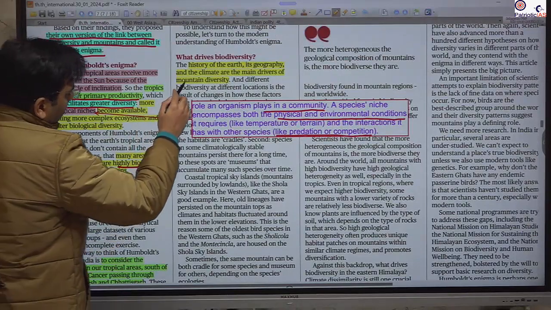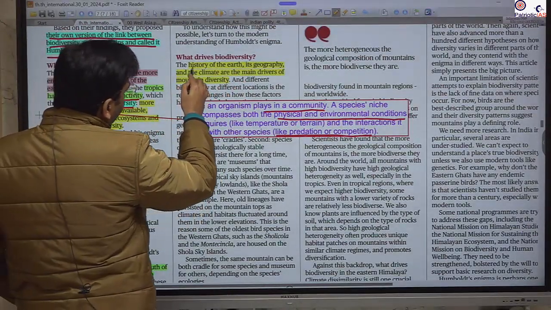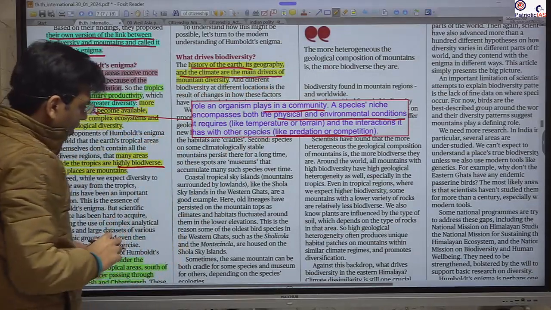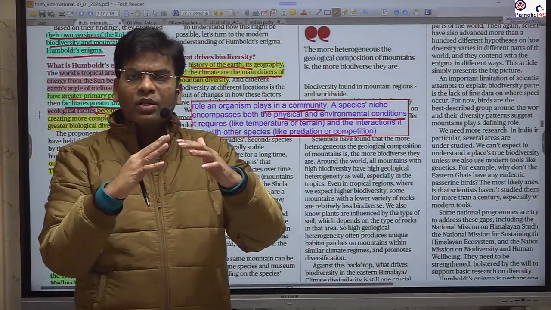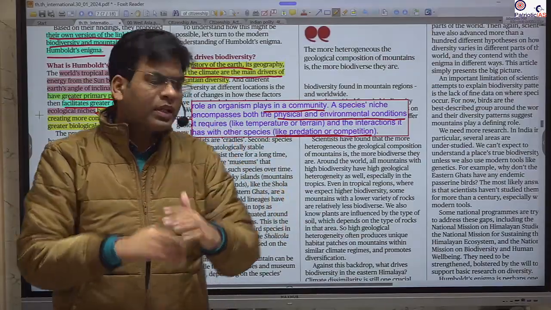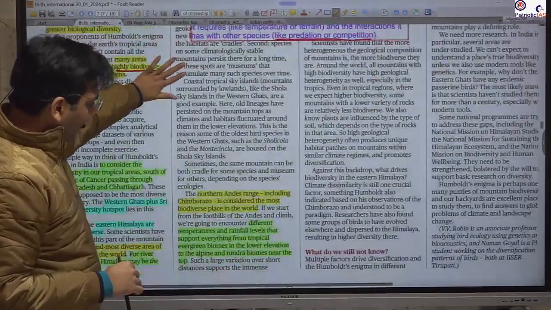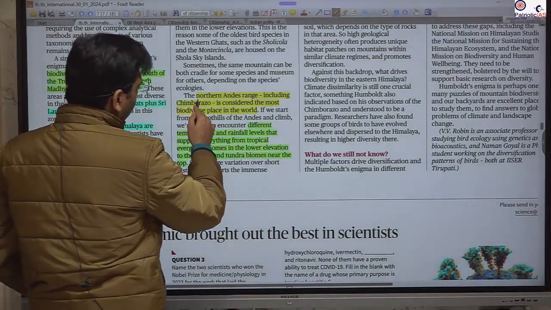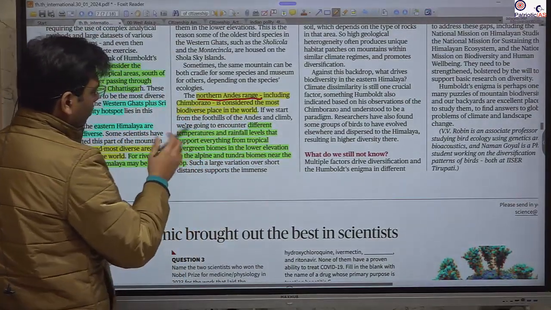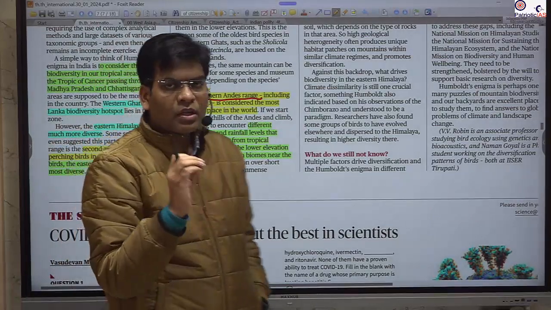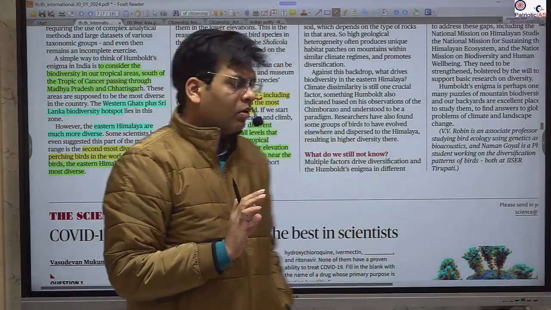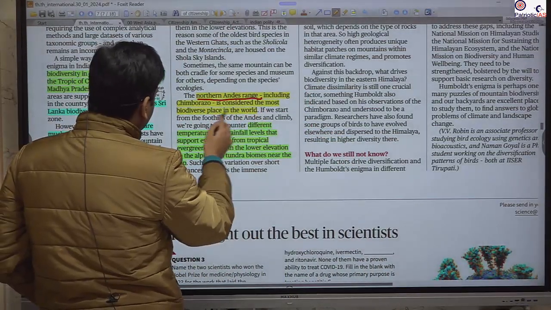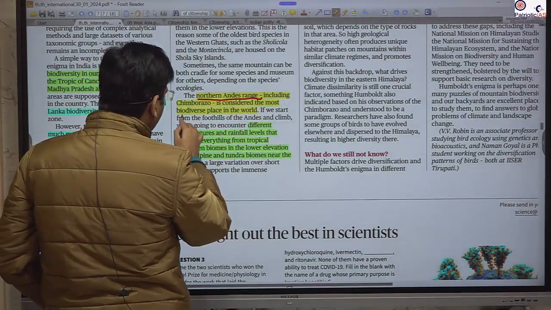What is the driver of biodiversity of this mountain? The history of the earth, its geography and the climate are the main drivers. Because as the folding goes on, the elevation of these mountains changes, and accordingly the diversity also changes. Here it has given another example, the northern Andes range. So where are the Andes? These are in South America. Okay, so you should remember this is in Chile, and this area is the most diverse place in